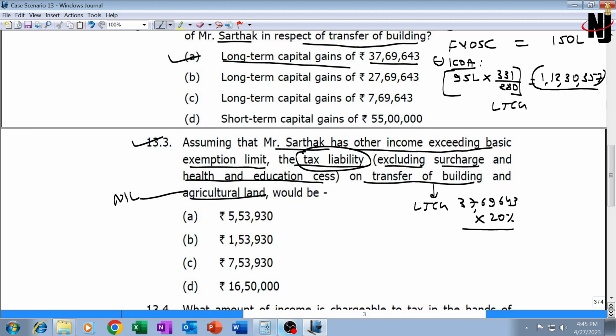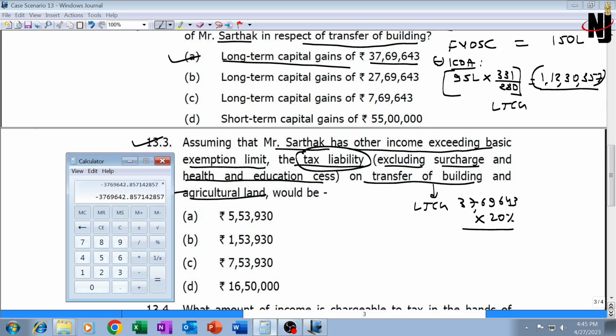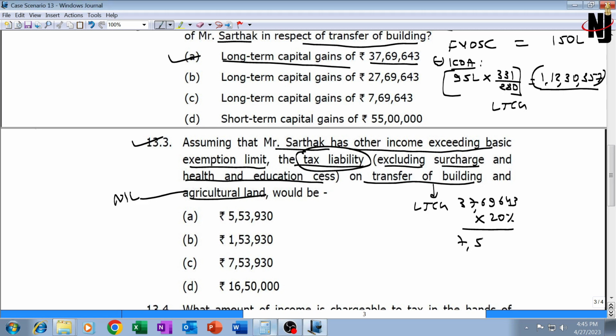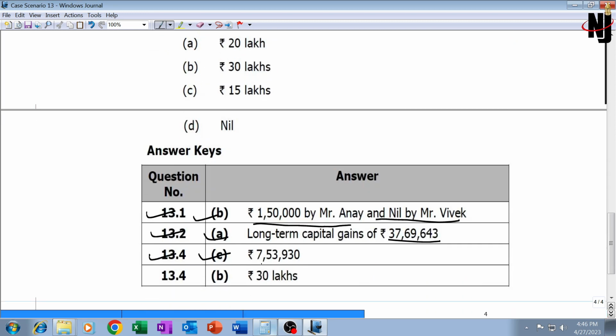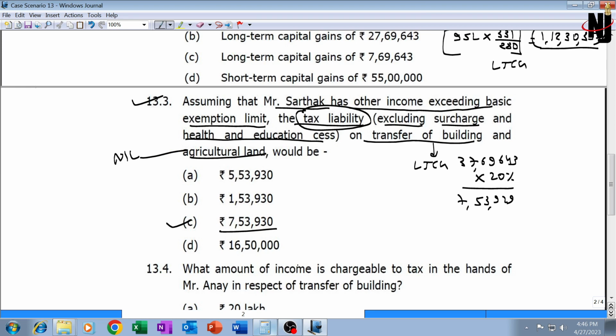Surcharge and health and education cess are not to be added, so capital gain into 0.2, 753,929 will be the tax. 753,930, they have rounded it off to. Answer is C, 753,930. What's Institute's answer? Institute's answer for 13.3 is also C, 753,930.